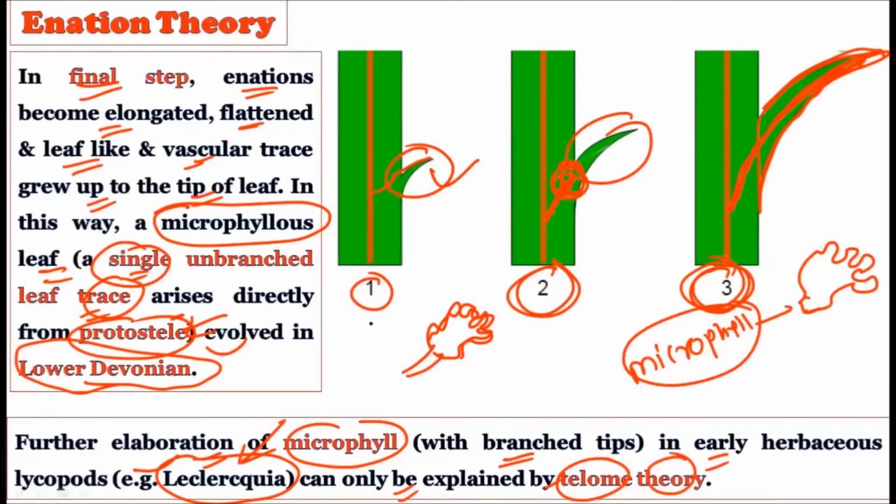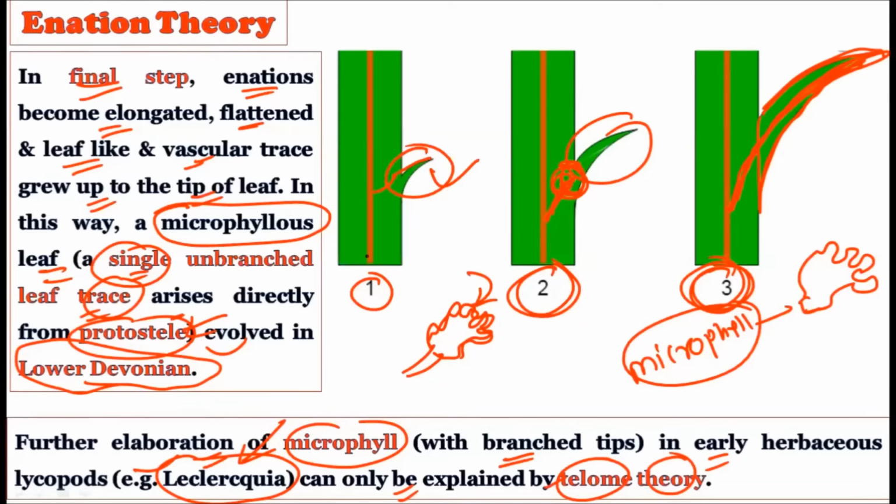So here we find the microphyllous leaves, and later the microphyllous leaves also show modification by showing their branched tips in the early herbaceous lycopods. If you study the lycopods carefully, in that we have studied the example of Lycopodium, you will find the branching at the tip. So this branching at the tip in the microphyllous leaves was also part of the evolution.